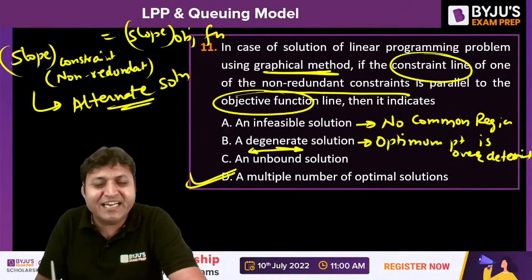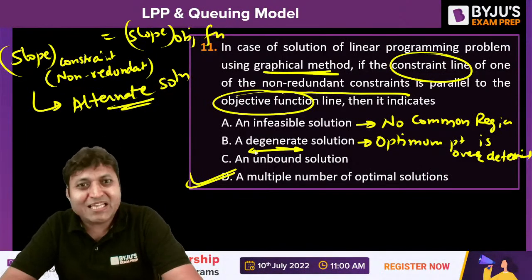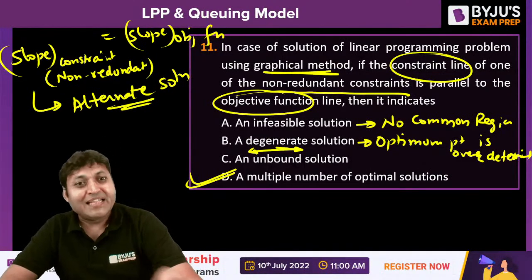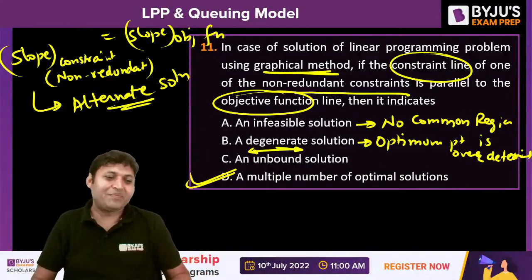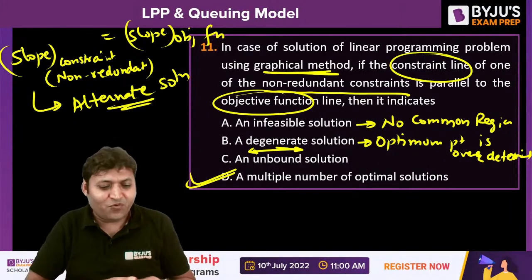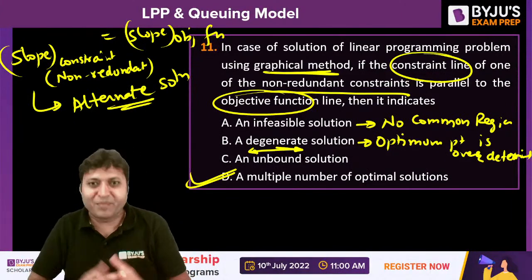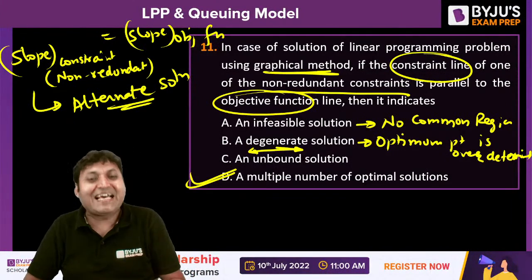What is the meaning of degenerate? In the simplex method, degeneracy means the next iteration will not bring the solution closer to the optimum. The next iteration will not make the solution more optimum. So it is an extra step.